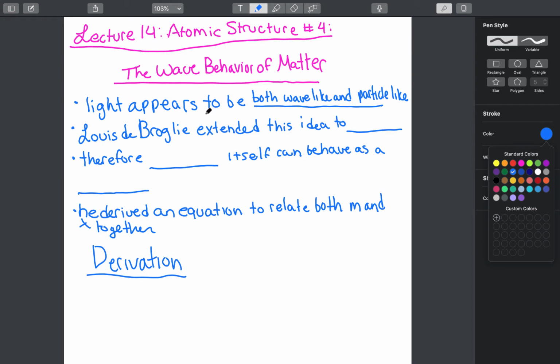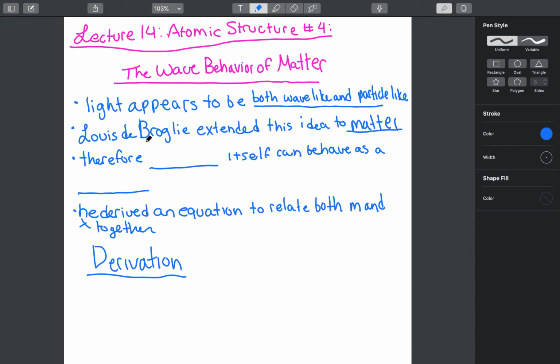So the first thing that I want to note is that light has been shown to have both wave and particle-like qualities. So light can be described as both a wave and a particle. And this physicist named Louis de Broglie, for his PhD thesis, actually extended this idea to matter. So he extended the idea of light having both wave and particle-like qualities to matter itself.